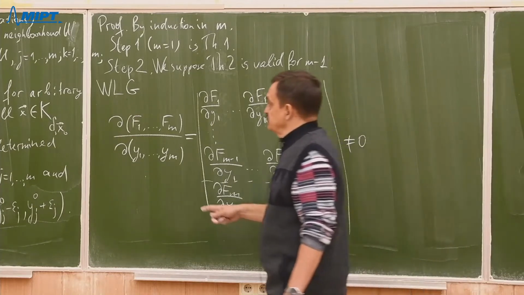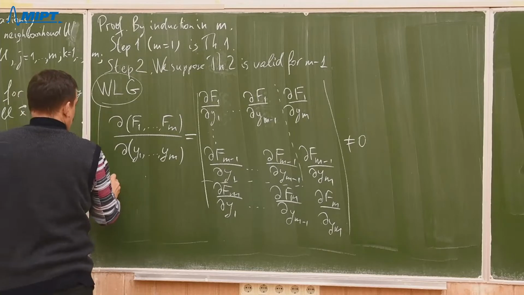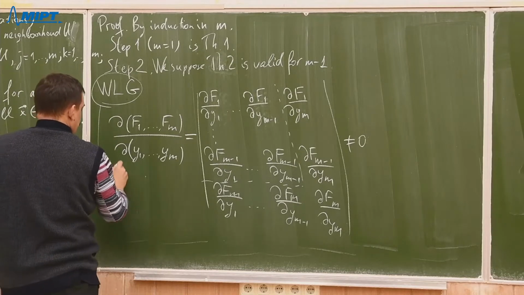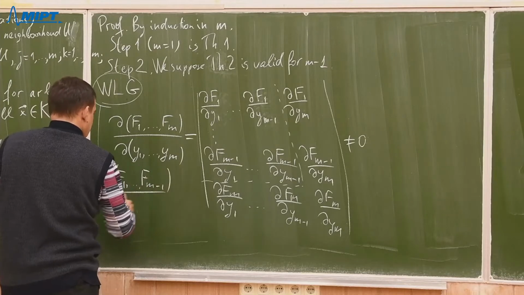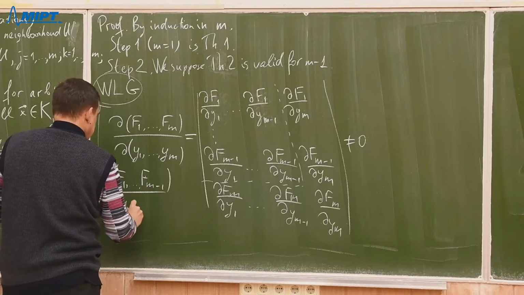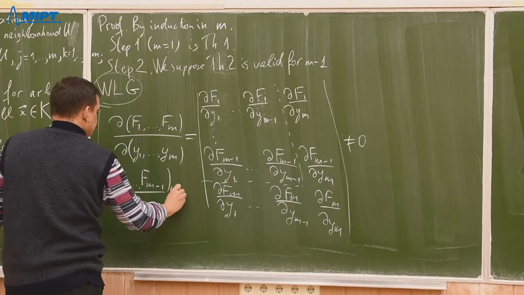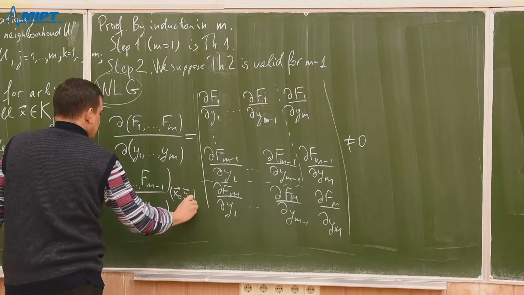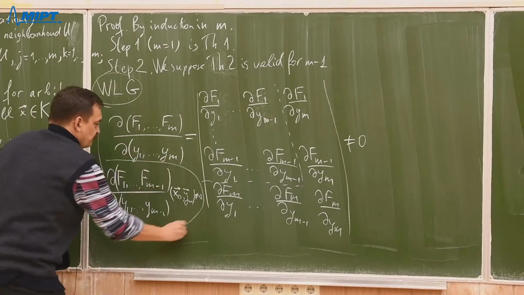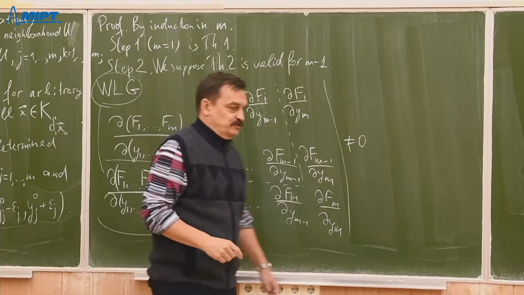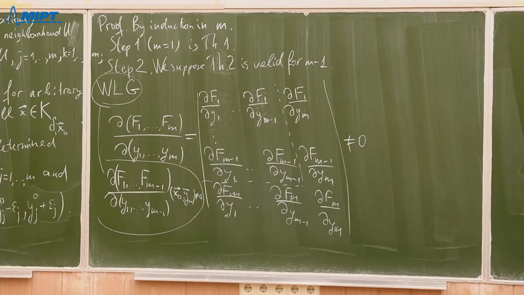So I'll suppose that the principal minor, which is that one, at our point x naught, y naught is not 0. So that is our supposition without loss of generality.